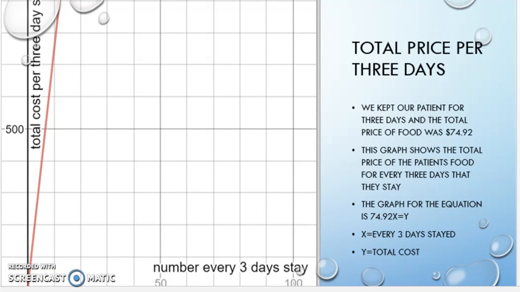Total price for 3 days. We kept our patient for 3 days, and the total price of food was about $74.92. This graph shows the total price of the patient's food for every 3 days that they stay. The graph for this equation would be 74.92 times x equals y. X would be the amount of 3 days that they stayed, and y would be the total cost of their stay.